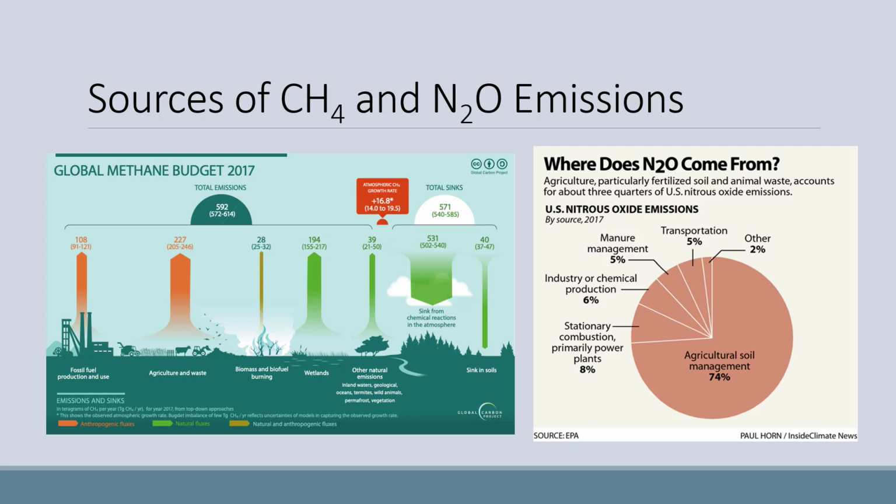There are lots of sources for methane and nitrous oxide. Let's start with methane. The fluxes to the atmosphere are shown in the image on the left, but I'm just going to describe the processes. Some methane emissions are directly anthropogenic, like fossil fuel production and use, and also agriculture and agricultural waste. Some are a combination of natural and anthropogenic, like biomass burning and biofuel burning. Biomass burning might be from natural wildfires, but biofuel burning is definitely not natural. Additionally, supermassive wildfires that burn larger and hotter because of poor forest management can also go in the anthropogenic column.